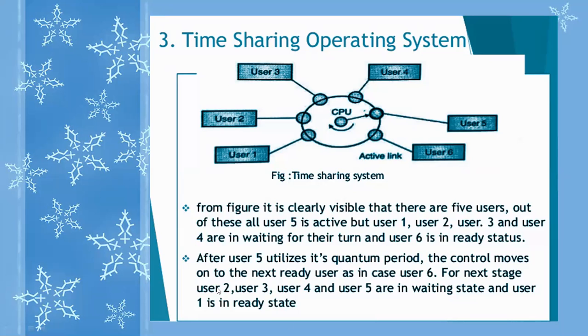For the next stage, users 2, 3, 4 and 5 are in waiting state and user 1 is in ready state, right? Users 2, 3, 4 are in waiting state, and user number 1 is the active link, ready to be in the queue. Is it clear? Time sharing, is it clear to you all?